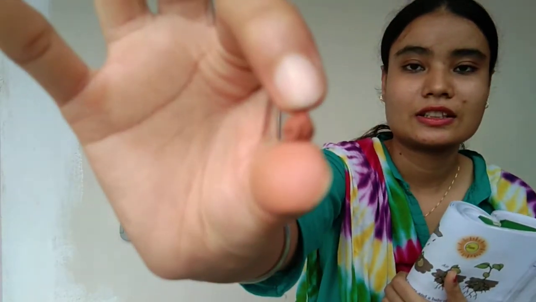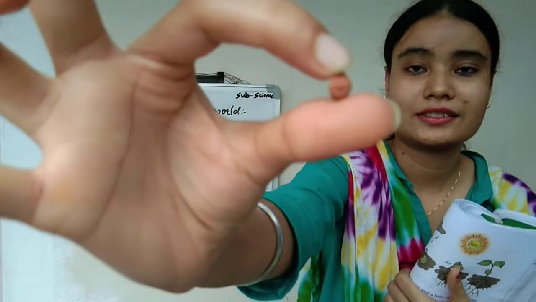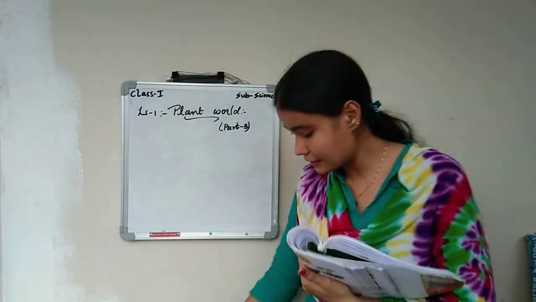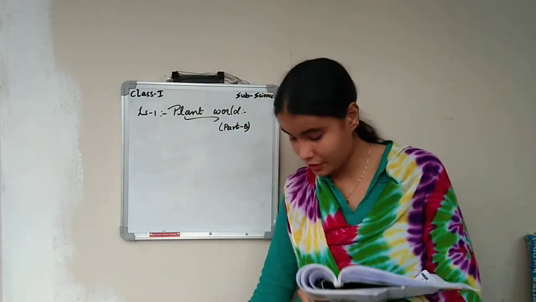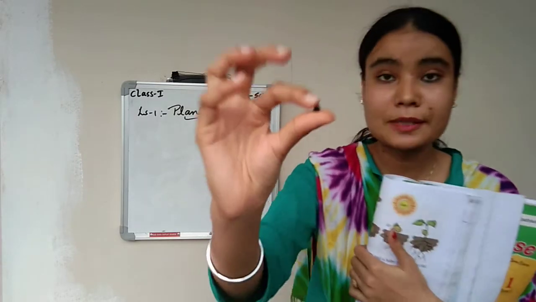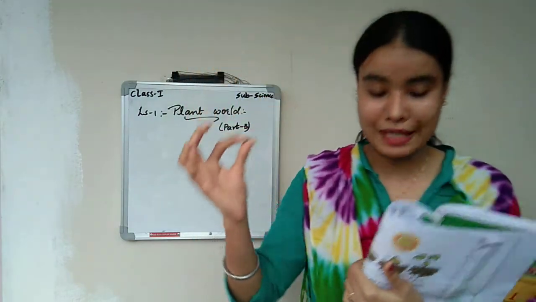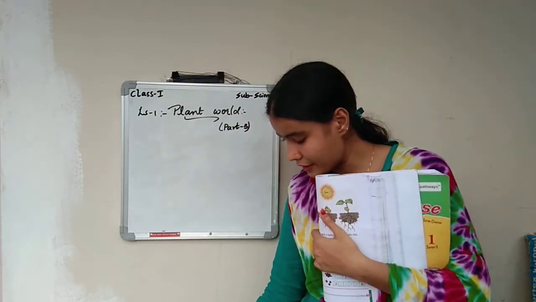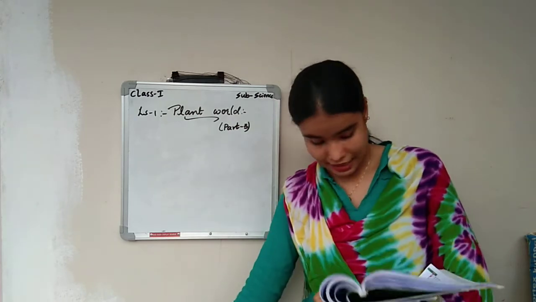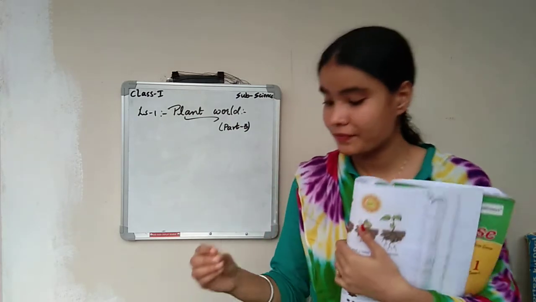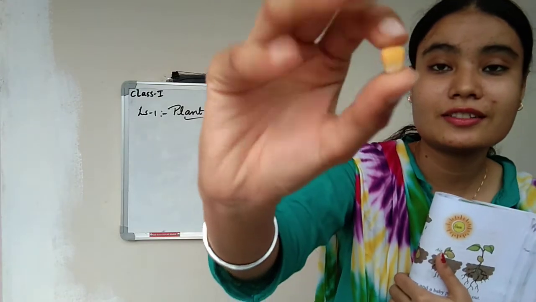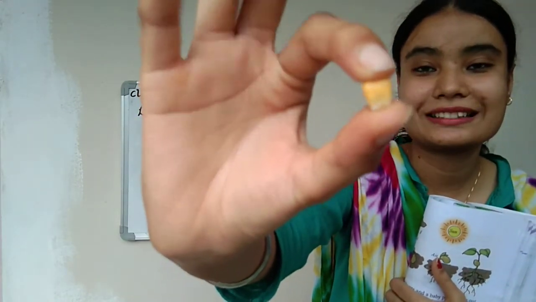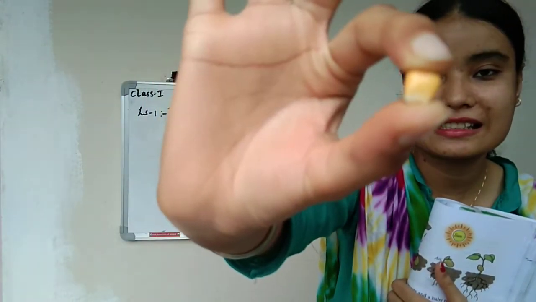Next is this one, gram, chana. These are also different types of seeds. Black pepper, kali mirchi. This is black pepper. Again you can have rice. I know everyone will eat rice, so these are a few rice seeds with me. And corn, maize, butta. This is corn. Have you ever eaten this? Yes.